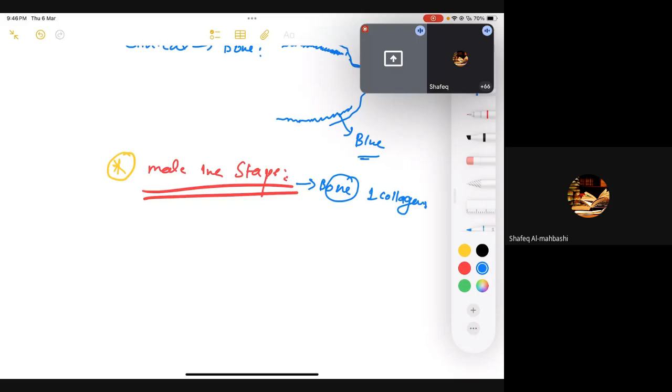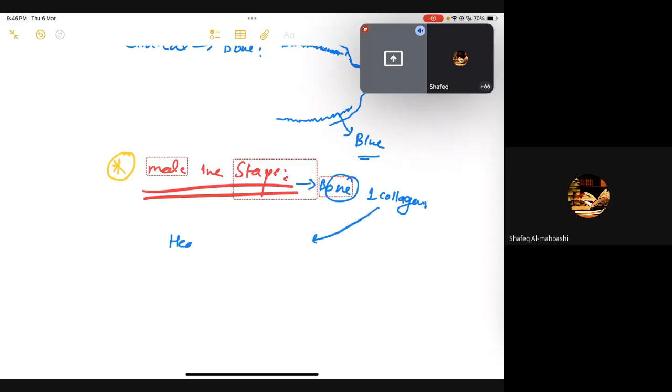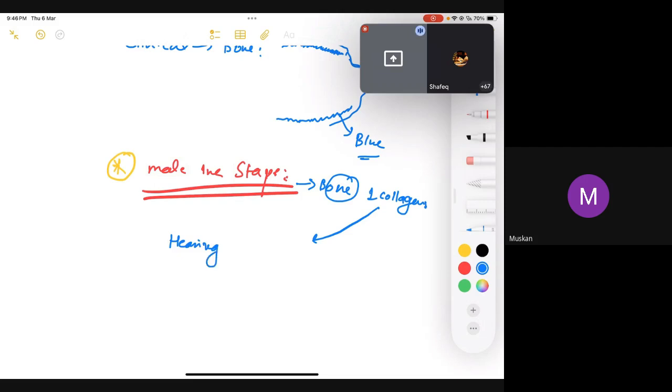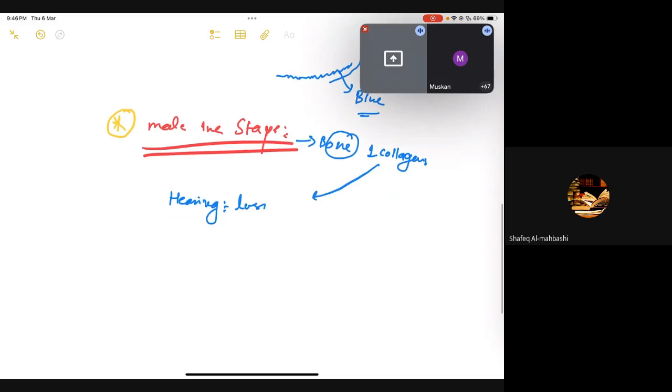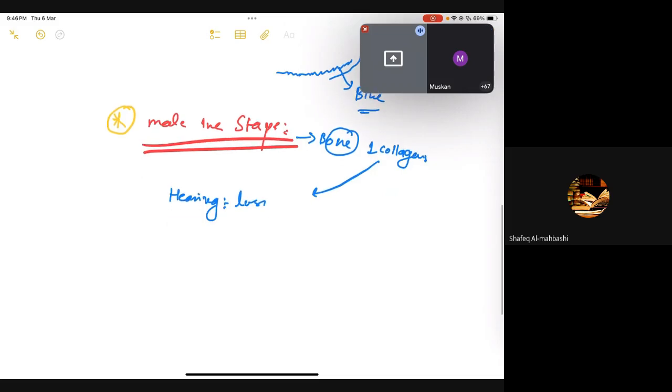Is that clear? So can I say that we'll also be seeing some hearing loss? Conductive hearing loss? Yes. So in osteogenesis imperfecta, 3 things you guys have to remember, right? Imperfect, letter I or letter 1. 1 for bone, type 1 collagen problems, right? And once you have type 1 collagen problem, you're not only seeing problems within the bone, but sclera is also going to appear blue. Is that clear?